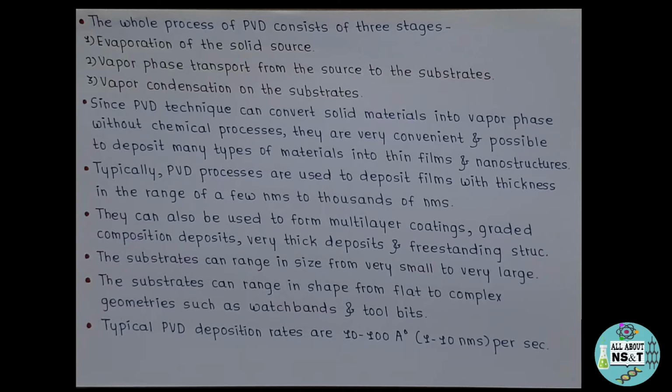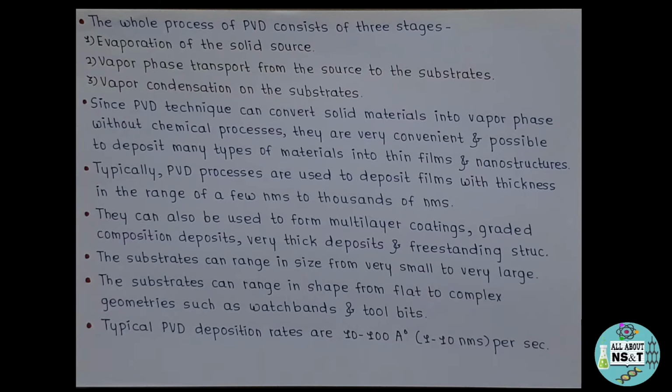Typically, PVD processes are used to deposit films with thickness in the range of a few nanometers to thousands of nanometers. They can also be used to form multilayer coatings, graded composition deposits, very thick deposits and freestanding structures.